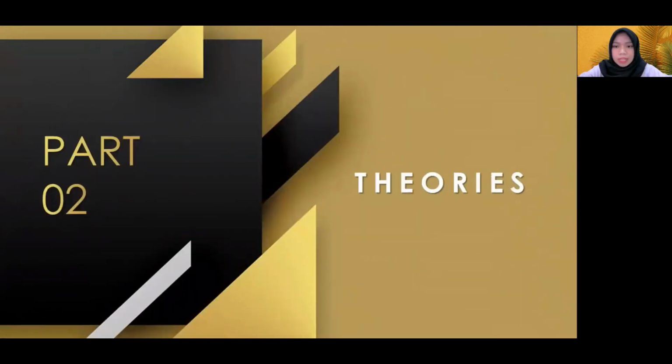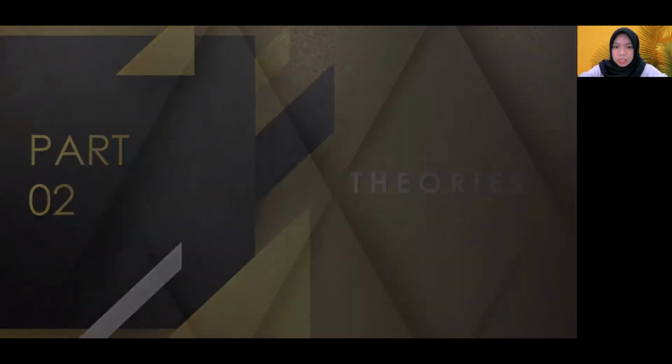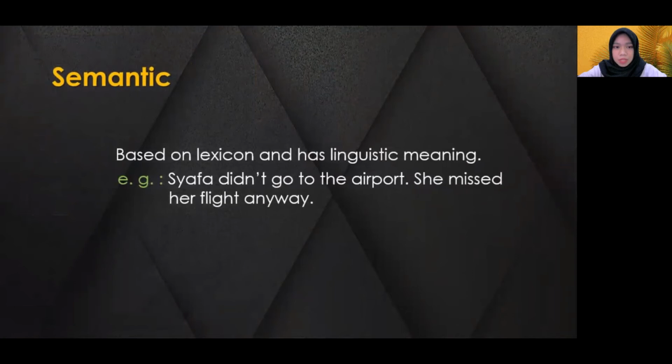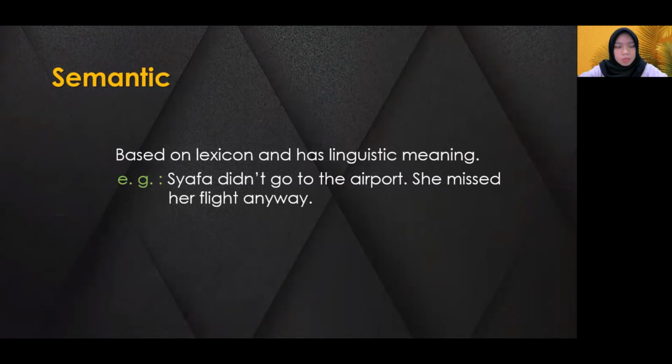And the second is the theories of presupposition. First is semantic, based on lexical and has linguistic meaning, or semantic is based on the meaning of each sentence. Example, Shafa didn't go to the airport. She missed her flight anyway.